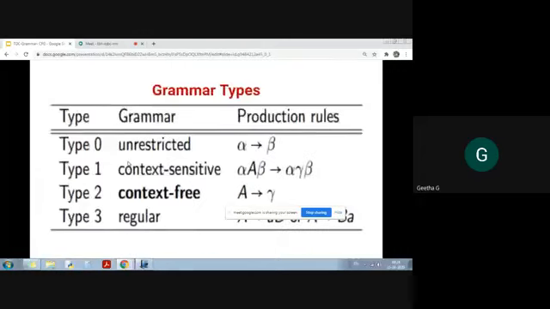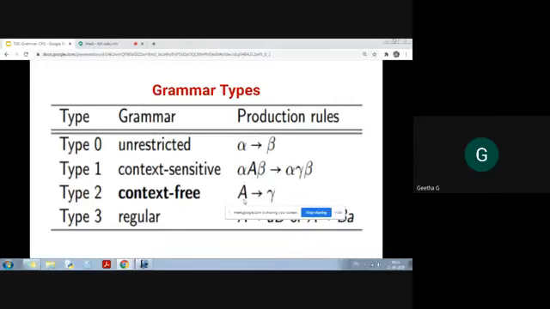So see here, type 0, unrestricted grammar, alpha tends to beta, right? And alpha may be a combination of non-terminals and terminals. There is no restriction. And here also you can have any number of non-terminals or terminals, but only with the presence of a prefix and suffix will it be replaced.